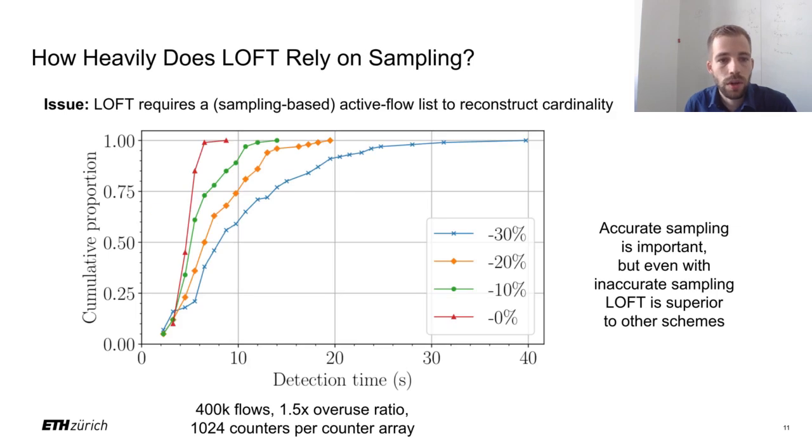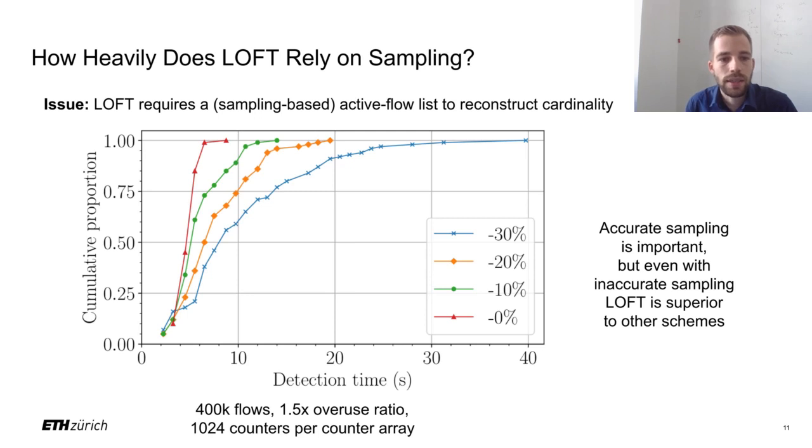Finally, we now turn our attention to a potential Achilles heel for LOFT, which is given by its reliance on an active flow list. LOFT needs an active flow list to reconstruct the counter-cardinality values, which are crucial for its accuracy. This active flow list must be obtained from sampling, which might be computationally expensive when done comprehensively. On the other hand, infrequent sampling might distort the counter-cardinality values and thereby the flow size estimates.